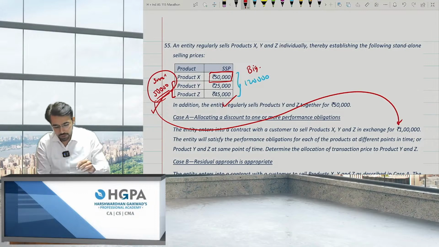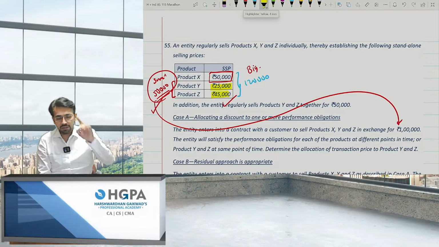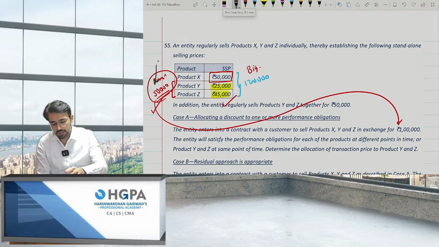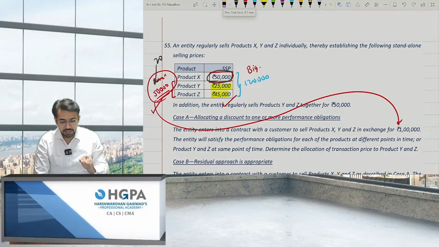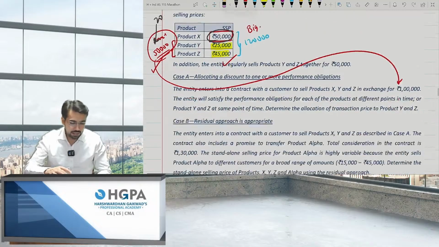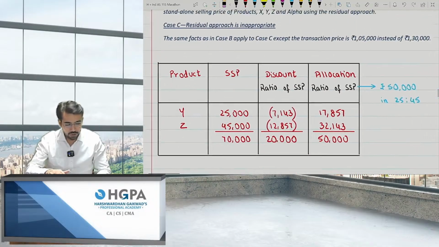If you can closely watch, what were the prices of Y and Z? 25 plus 45, 70,000. That 70 I was giving you at 50,000. That means a discount of 20. And now if you add X, I'll charge 50,000 to the smaller bundle. 50 plus 50 is 1 lakh, and I'm charging 1 lakh from you. That means, can I say I'm not giving any discount on X? The answer is yes.